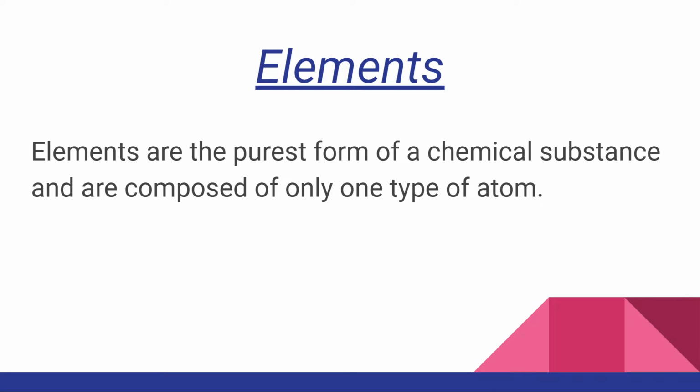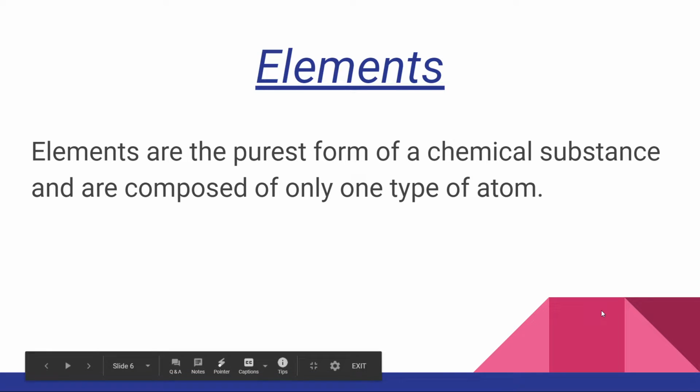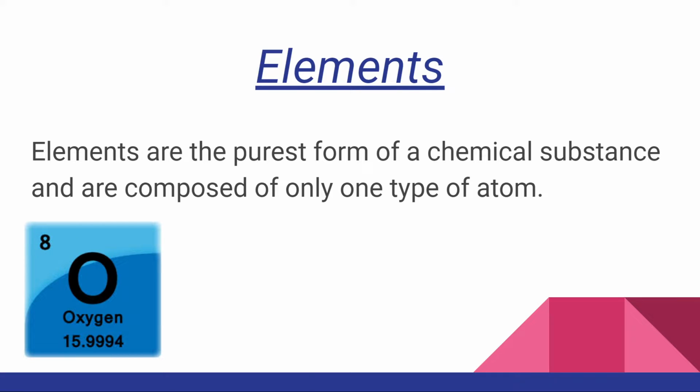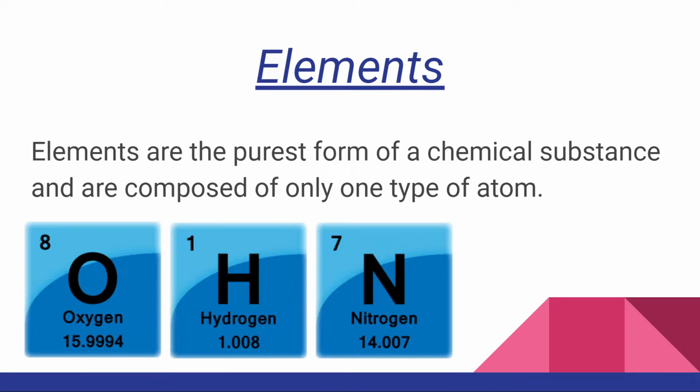Now let's talk about elements. Elements are the purest form of a chemical substance and are composed of only one type of atom. Yes, only one type of atom, not one type of particle, because a particle can be a molecule or an atom, but in elements, it's only one type of atom. These are some examples of elements: oxygen, hydrogen, and nitrogen.